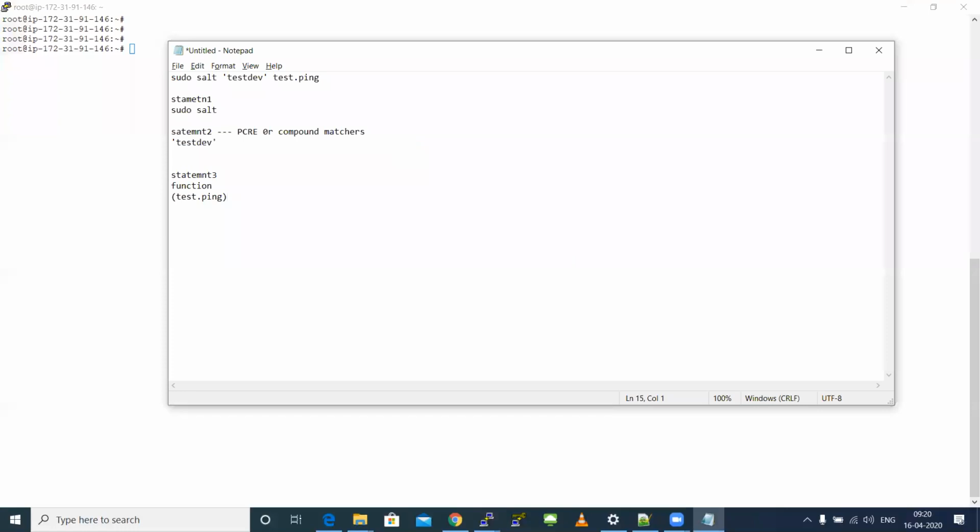Okay, so here in YAML, it always supports 3 things. One is services, package, and file. When I speak of services, it means starting or stopping a service. When I speak of a package, it means installing a package, removing a package, or deleting a package. When I speak of a file, it means create or delete a file or a process or anything. When I speak of a process, start or stop. Accordingly, the other things will go. So these are the 3 functions which I can use and start writing my YAML scripting.